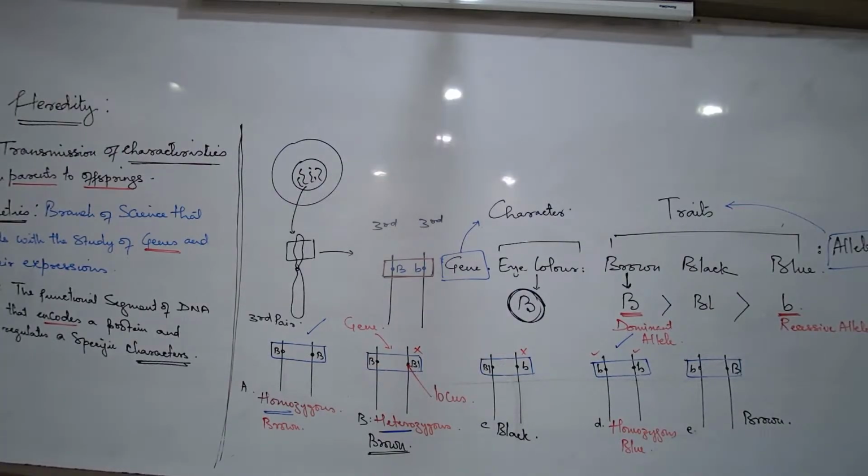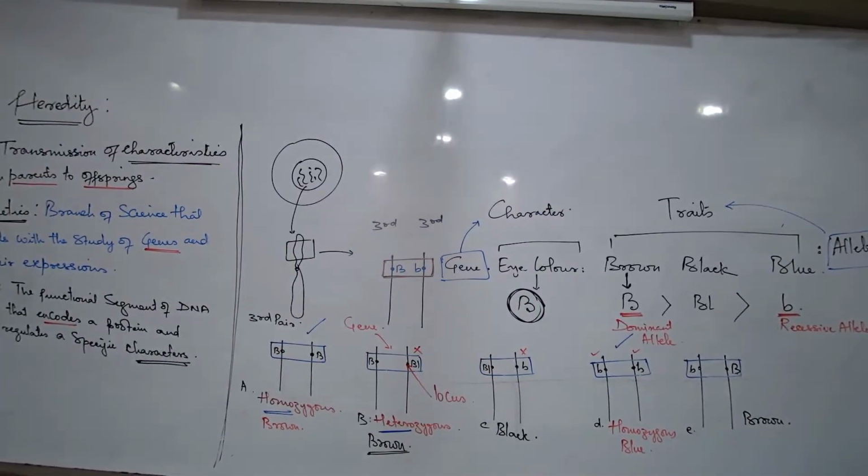Homozygous condition. Let us write a pair of chromosomes in which the alleles for a gene are similar or identical.